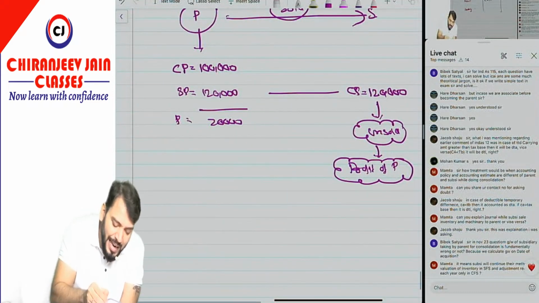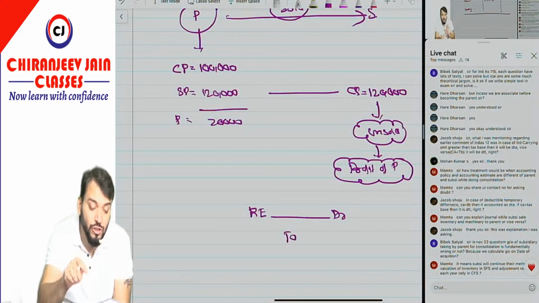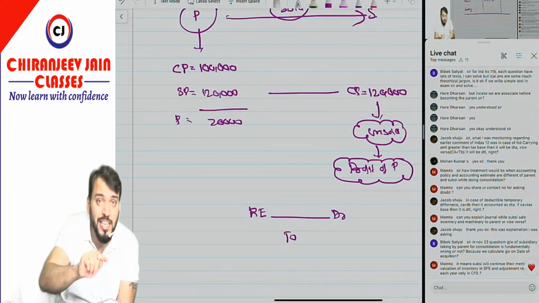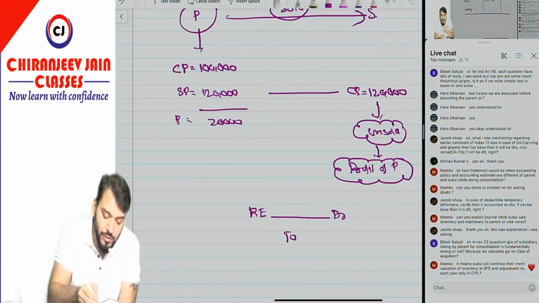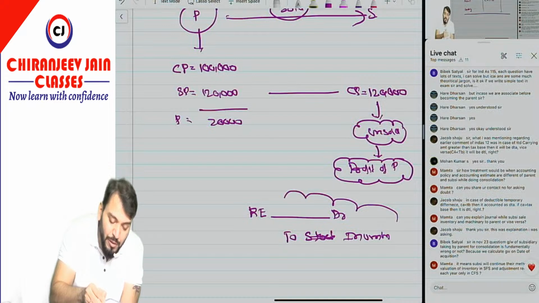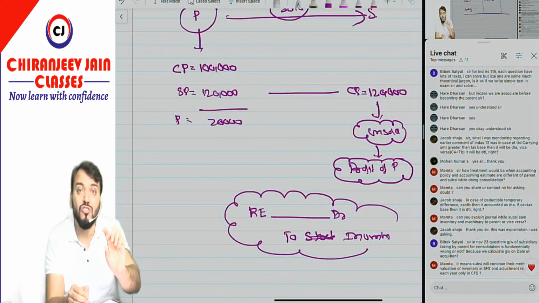We will do one direct journal entry. Retained earnings account debit to what? And this profit is included in the stock of the subsidiary company, so that stock in the consolidated balance sheet will also reduce by 20,000. So we will say stock. Stock means inventory, to inventory. Understood? So this can be one journal entry, but this is the net journal entry only for preparing the consolidated balance